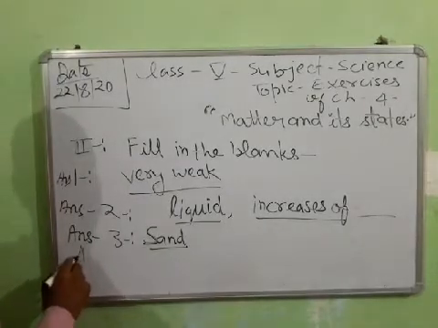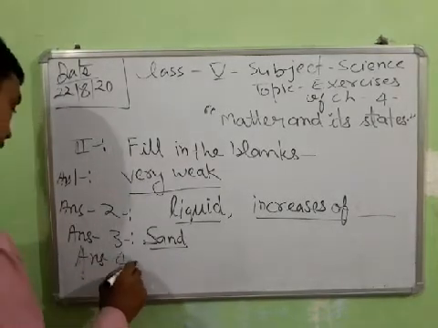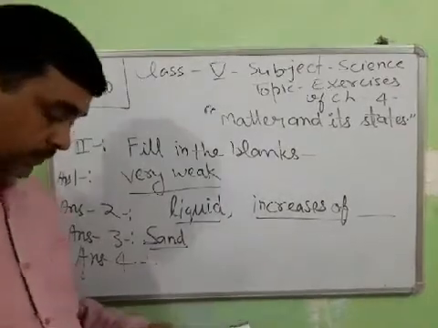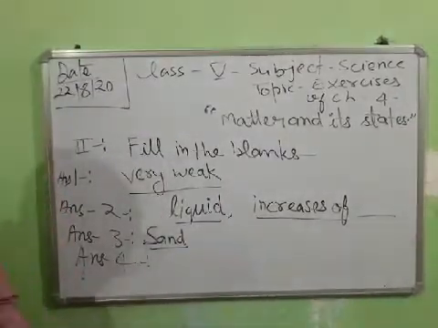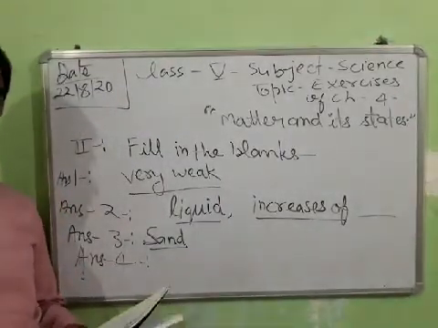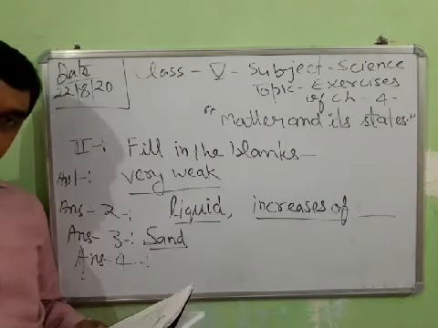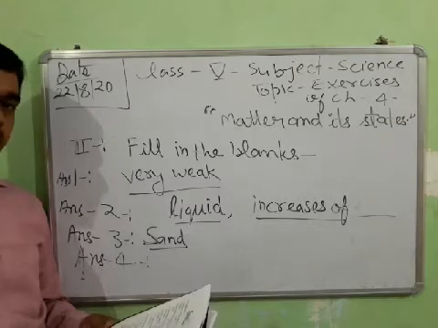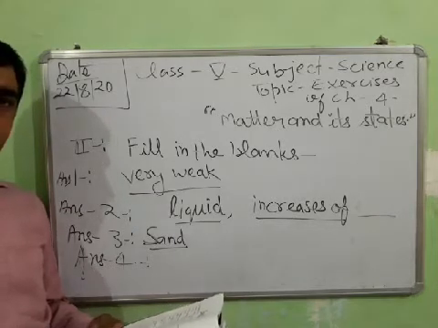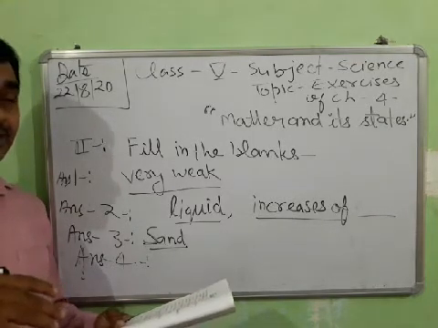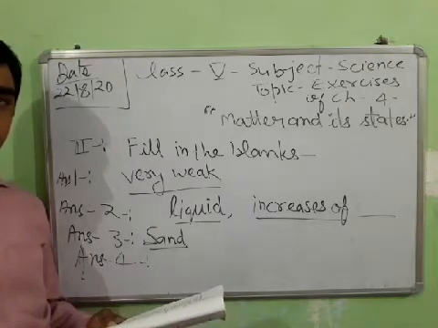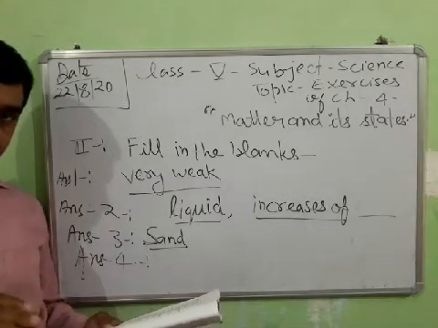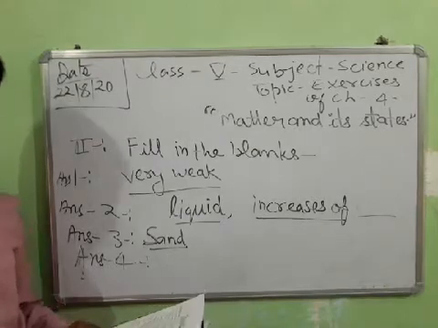Answer number 4. Melting of ice cream is a dash change. So physical change or chemical change? Physical changes are those changes which can be carried out in the reverse direction. So melting of ice is a physical change, not a chemical change.